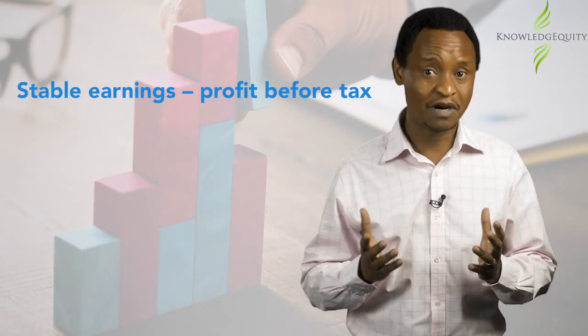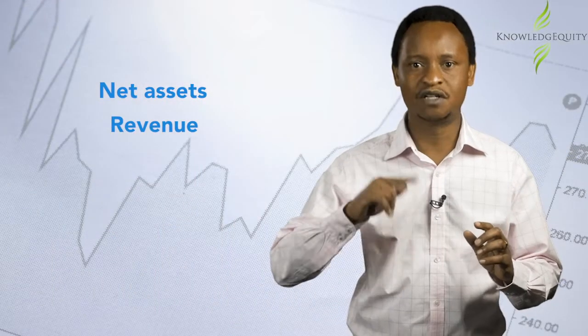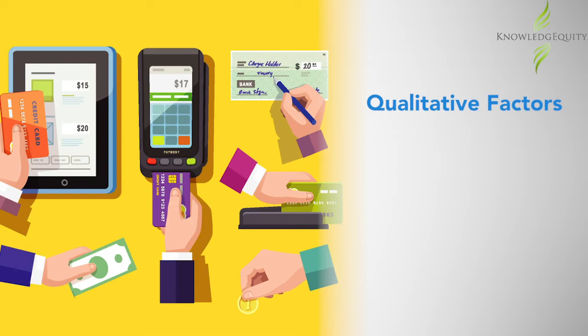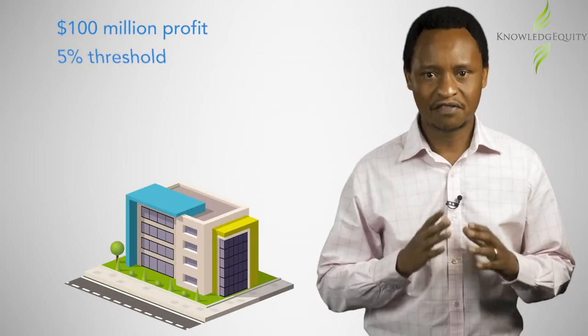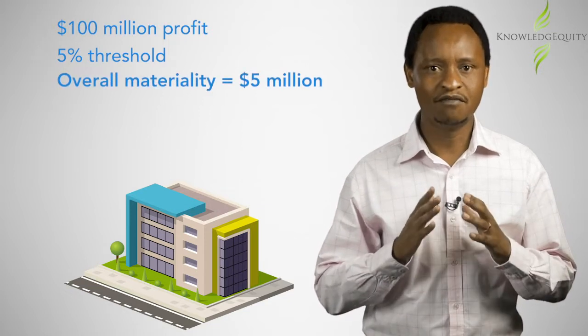A different benchmark, such as net assets or revenue, will however be used if the profits fluctuate significantly from year to year. In setting the overall materiality, the auditor should also consider qualitative factors such as the complexity of its transactions, the nature of those transactions, and whether the organization has a history of errors and fraud. As can be noted, the overall materiality threshold is therefore quite high. As an example, if a business has a profit of 100 million and the threshold is set at 5%, the overall materiality will be 5 million.